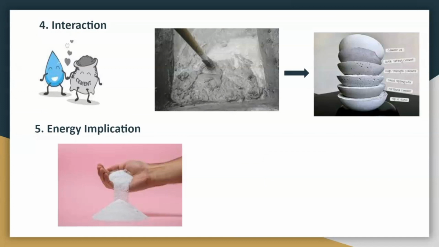Interaction of matter. Yes, chemistry looks at how matter interacts with other matter around it, other substances. For example, when we have a mixture of cement and water, which you can see here, the end product is a strong product. So we say that it is the interaction of cement and water. Chemistry looks at how matter interacts with other compounds, other matter around it.